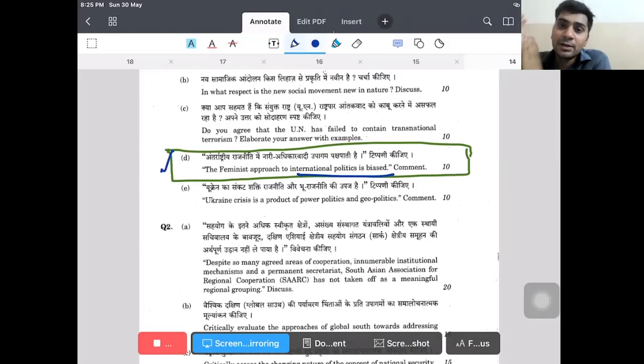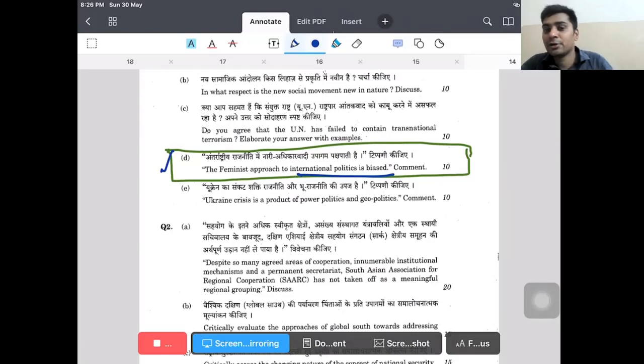Liberal thinkers like Francis Fukuyama criticized feminists, saying that they lack scientific analysis, and that if women were brought into the picture, or brought to the helm of affairs, there is no conclusive evidence that it brings peace. So this is just a grudge against men that these thinkers are propounding in their model of international politics. That you can write from the perspective of the liberal thinkers.